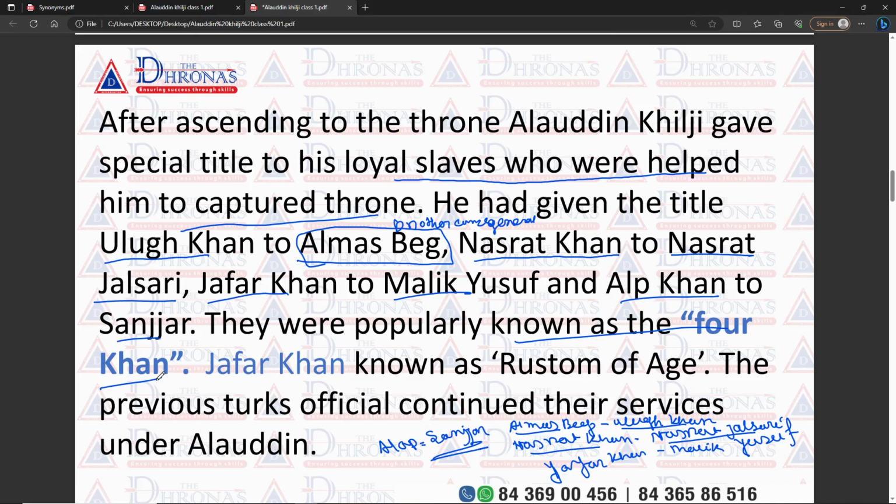Okay, among the four, one of the most powerful and capable generals is Zafar Khan. Zafar Khan is known as the Rustam of the age. And he never transferred the previous Turkish officials from their posts. He continued the services of the Turkish officials under Alauddin Khilji.